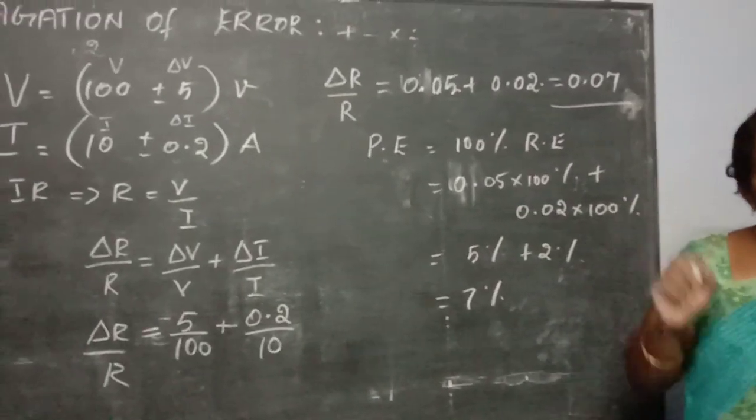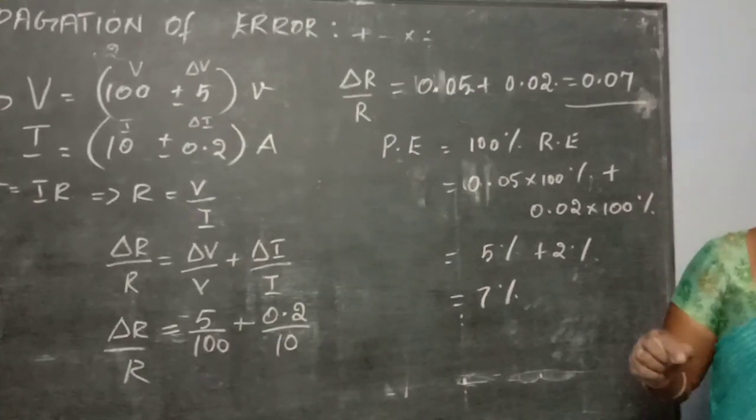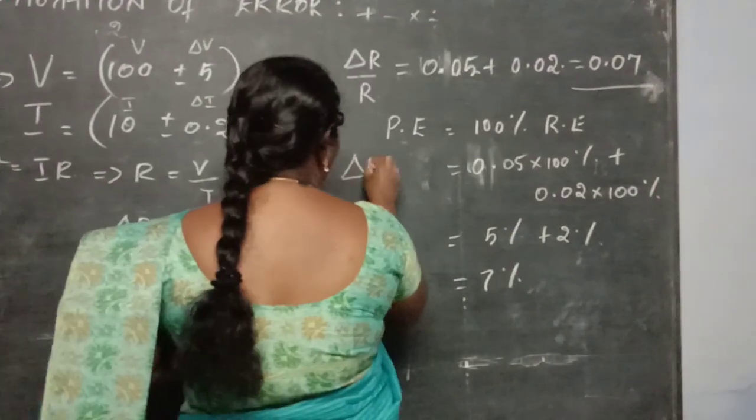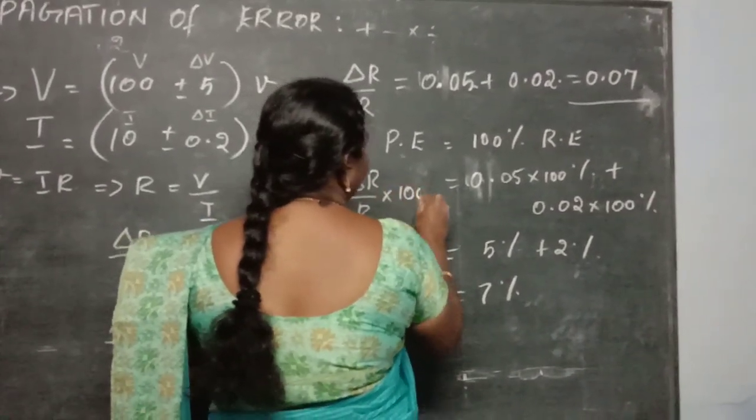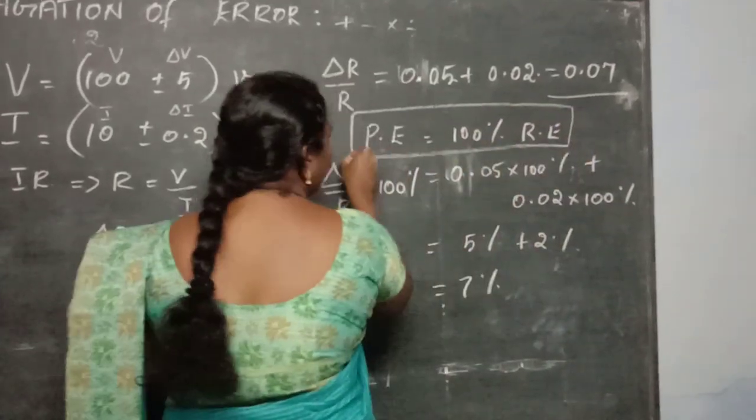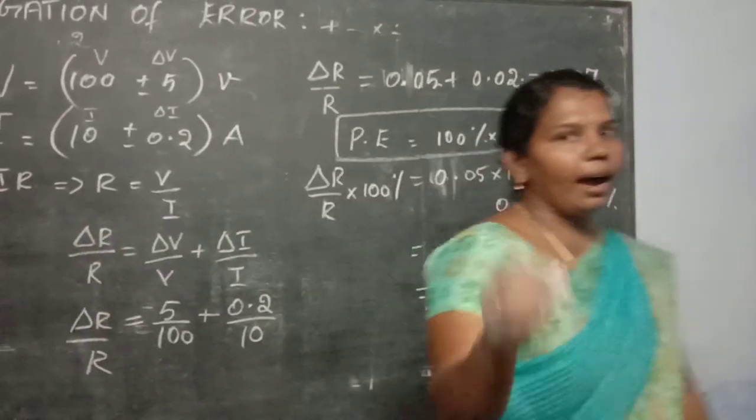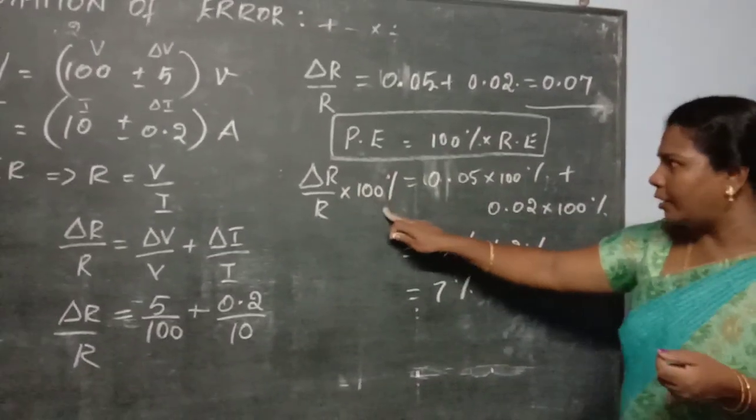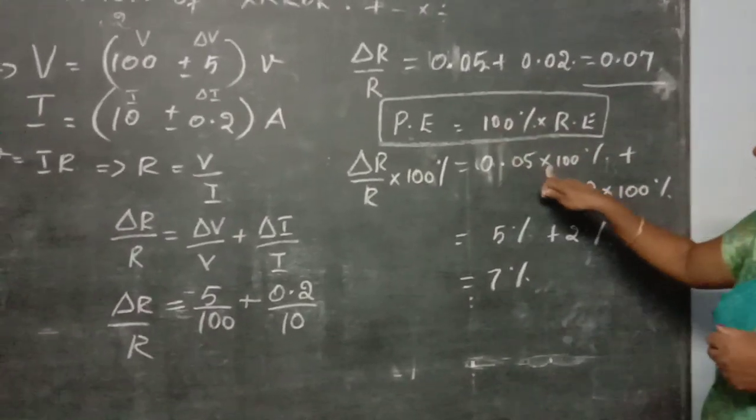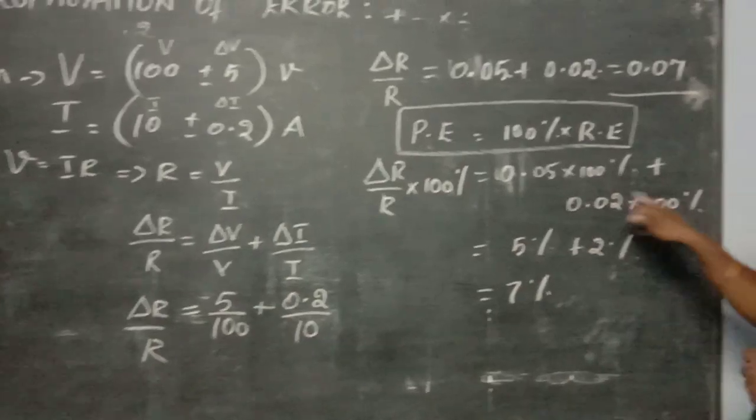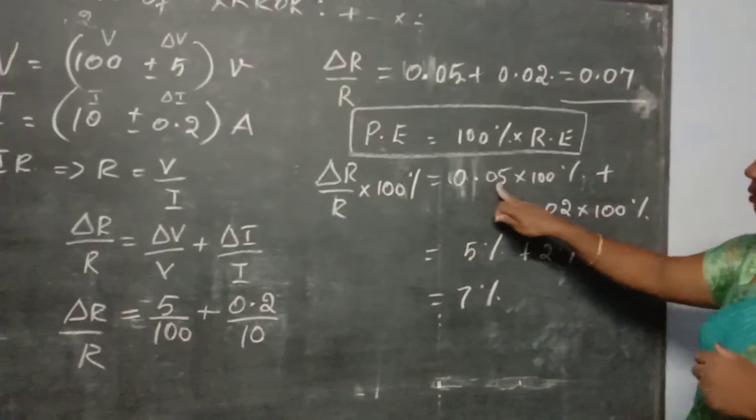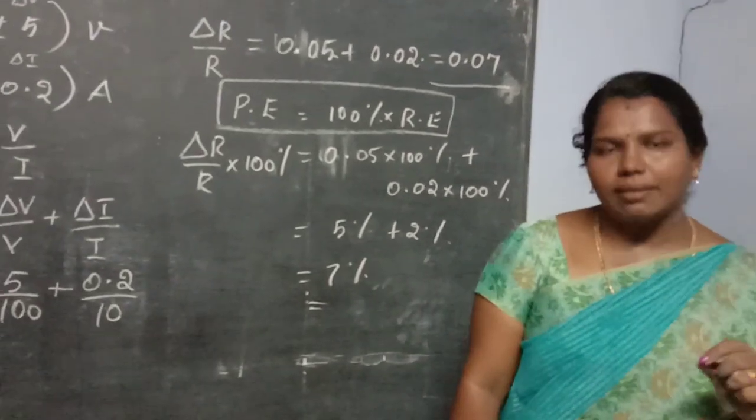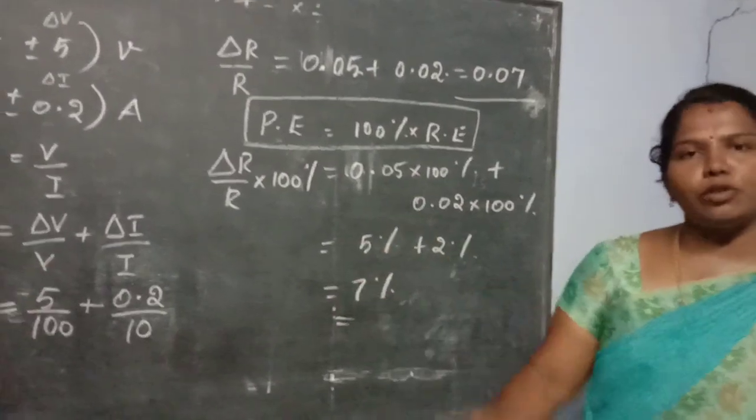The sum is not over yet, because they are asking to find the percentage error of the resistance. So the next step is delta R divided by R into 100%. The percentage error formula is 100% into relative error. So delta R divided by R into 100% is equal to 0.05 into 100% plus 0.02 into 100%. Multiplying these, you get 5% plus 2%, and the total value is 7%. Therefore, the percentage error of the resistance is 7%. So this is example 2.9.